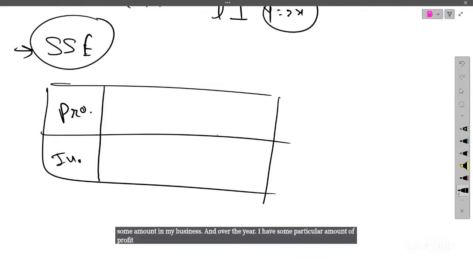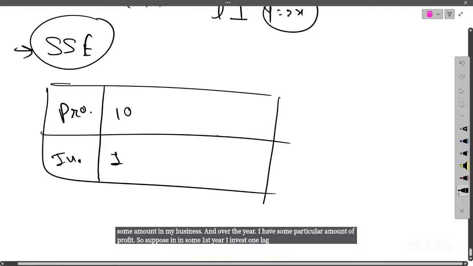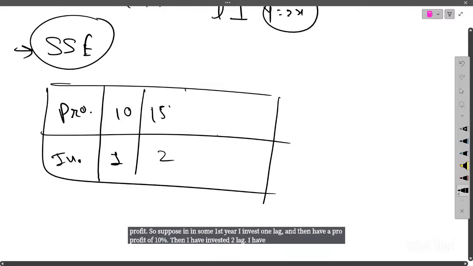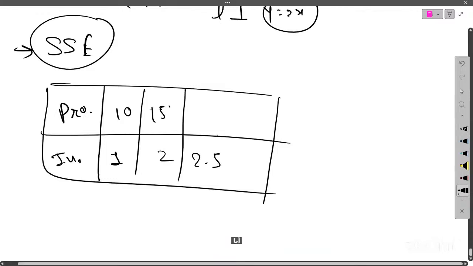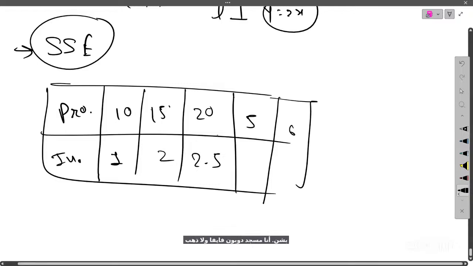Suppose in the first year I invest 1 lakh and have a profit of 10%. Then I invest 2 lakh, and I have a profit of 15%. Then I invest 2.5 lakh, I have a profit of some 20%, and then it fluctuates about 5%, 6%, something. Such an experiment can happen in real life, right?